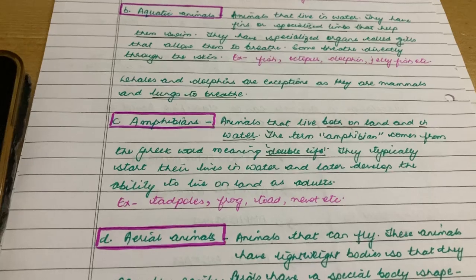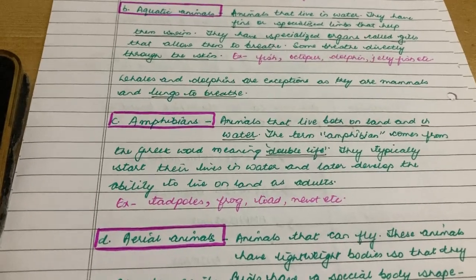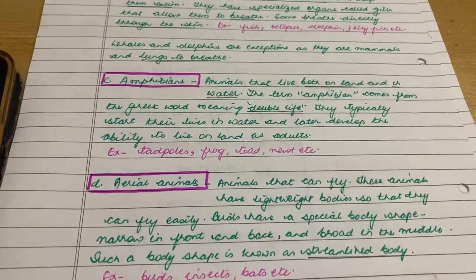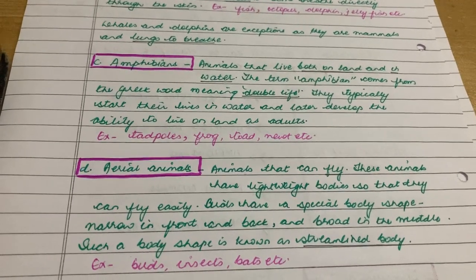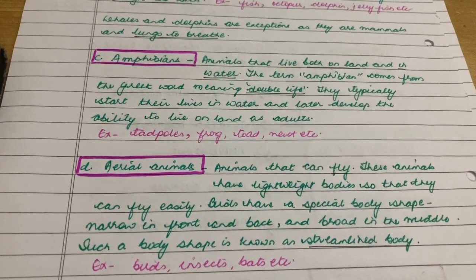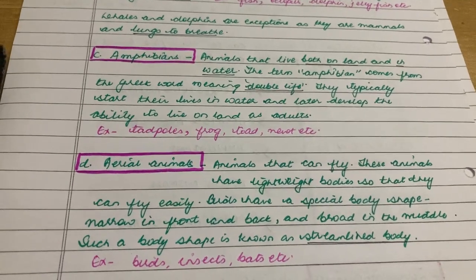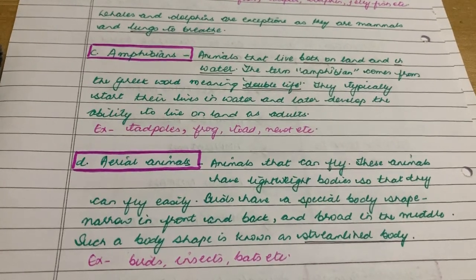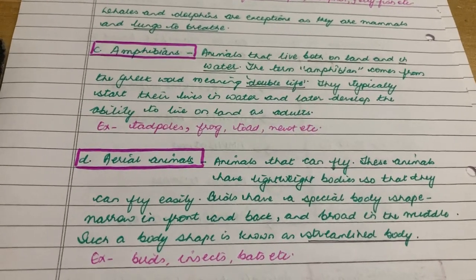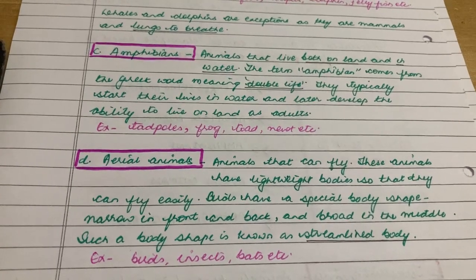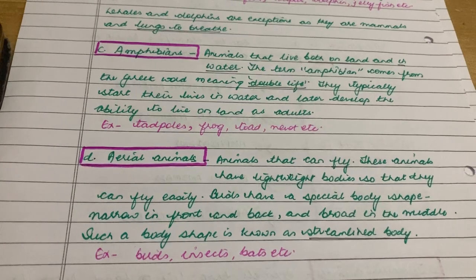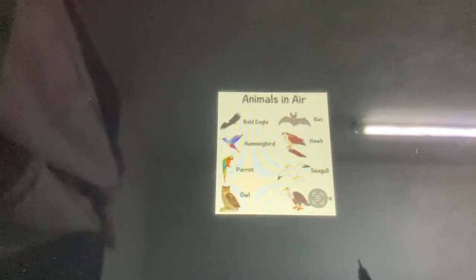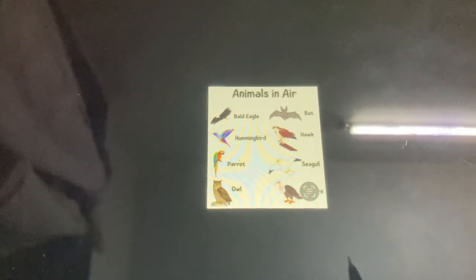Next we had studied the aerial animals that can fly. So these animals have lightweight bodies, so they can fly easily. Birds have a special body shape, narrow in front and back, broad in the middle. Such a body is known as a streamlined body. And examples of aerial animals are birds, insects, bats, etc. And here is a picture of animals that can fly.